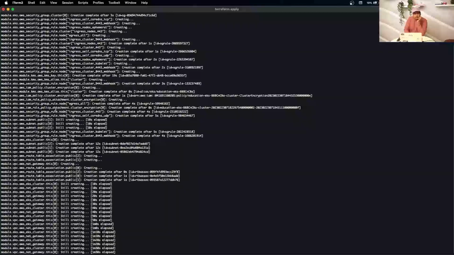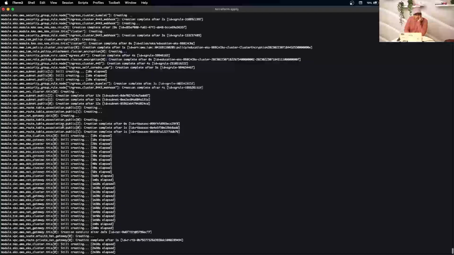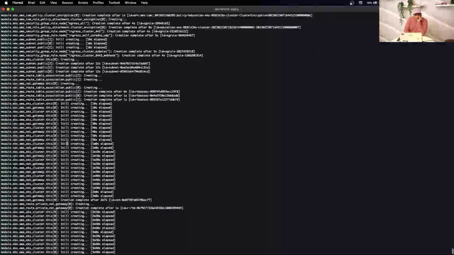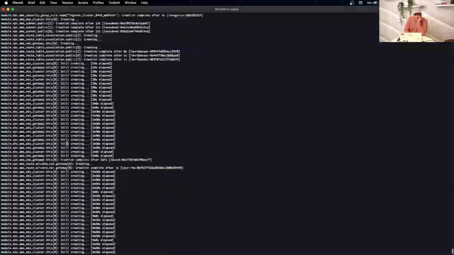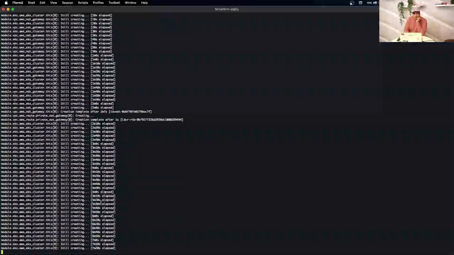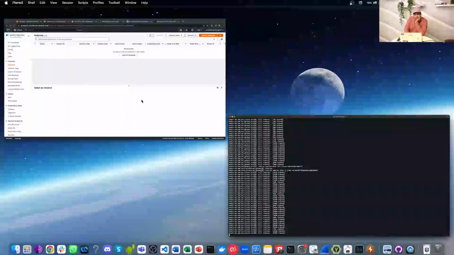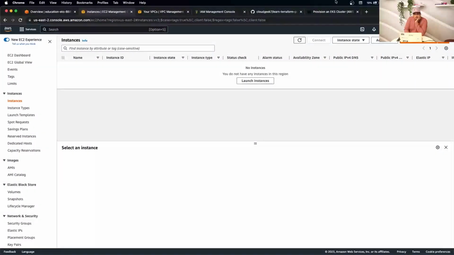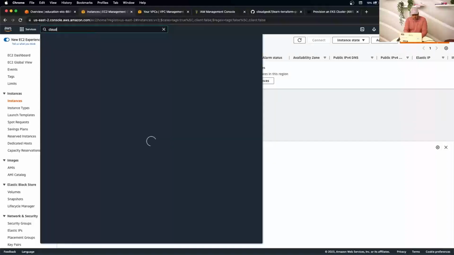So the roles, and it's created a NAT gateway for the outbound internet traffic, just to make sure it's secure. And now it's creating a cluster and associating all those components. So let's go back here again and see what's going on. Let's see what the log group is like in CloudWatch.